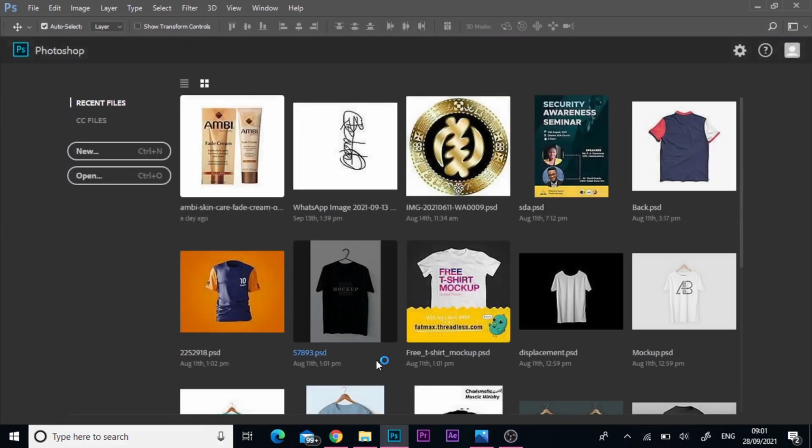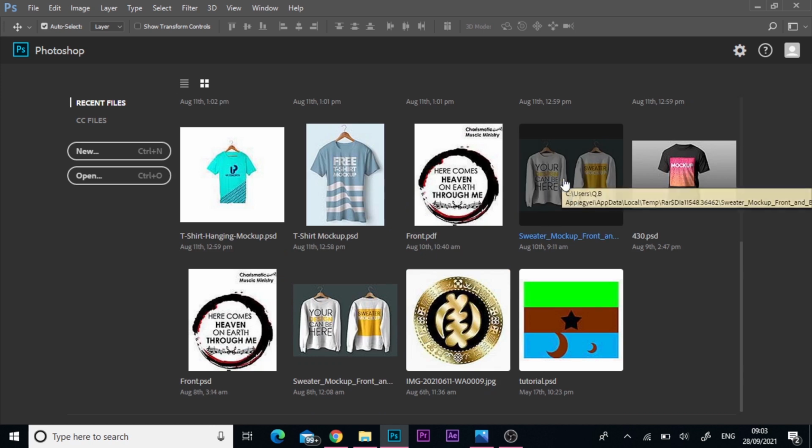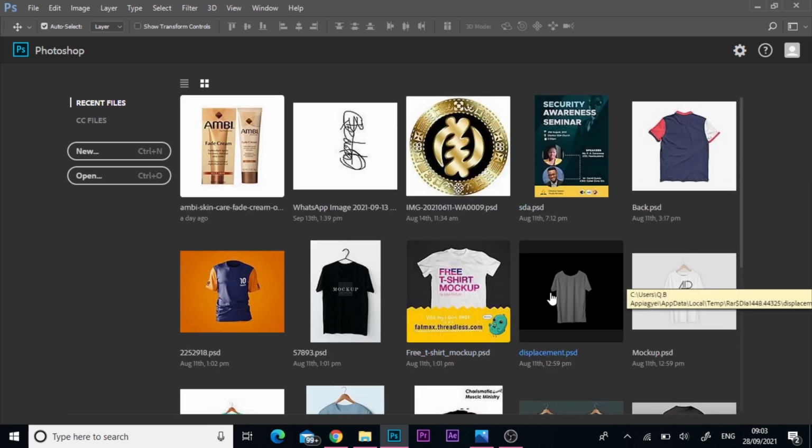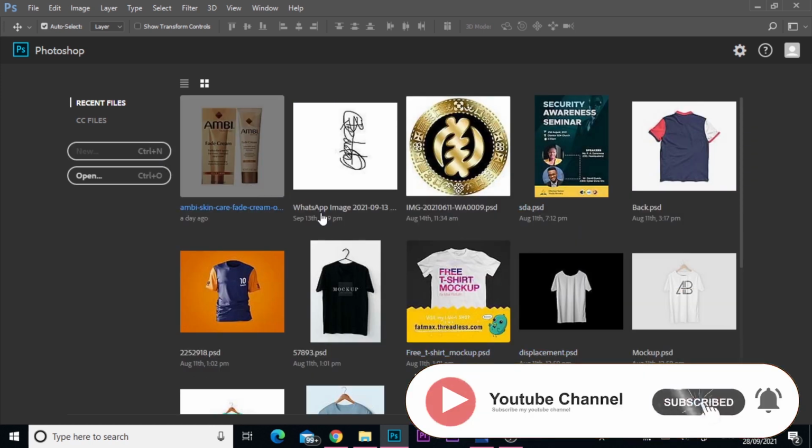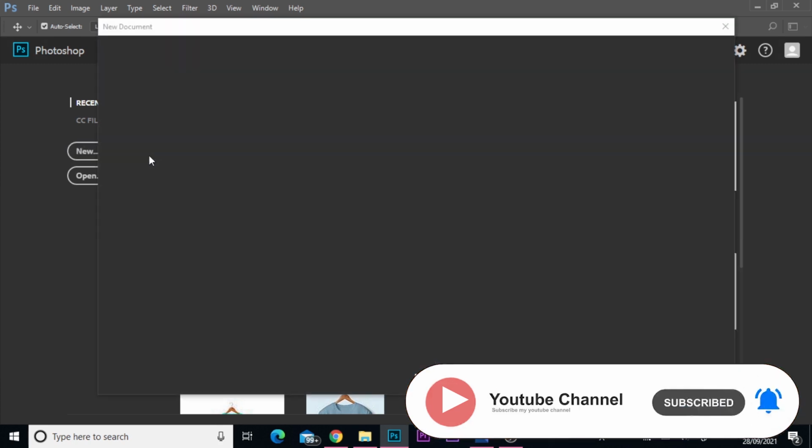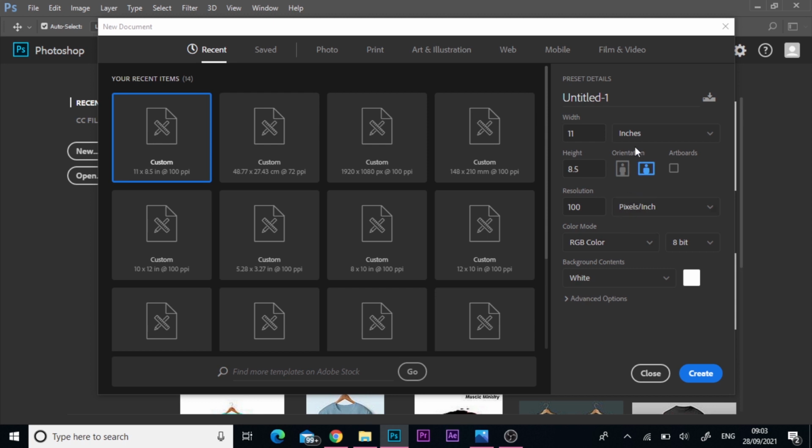Alright, so we have here our recent files, some of the projects I've been working on of late. Let's open a new document. Let's start with a new project. So you click on new, and then when this dialog box opens, there are some few details that you have to pay attention to. Here is the name of your document, so let's name our document Hello World.